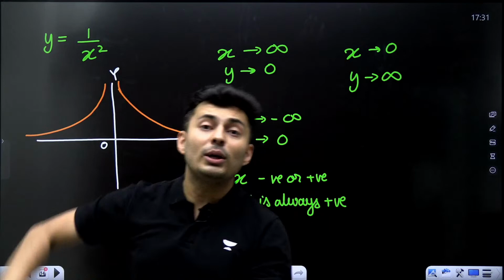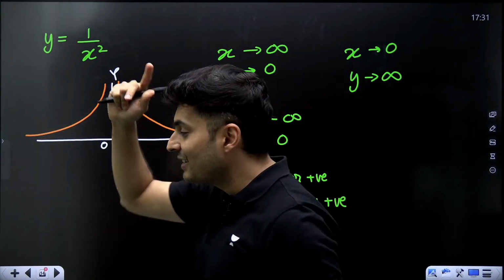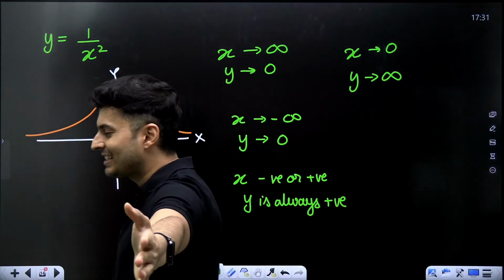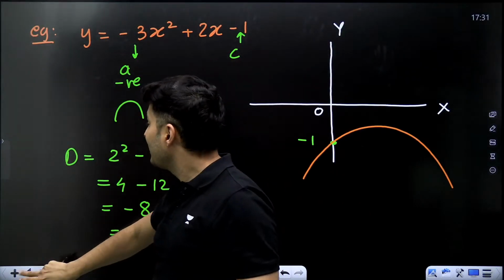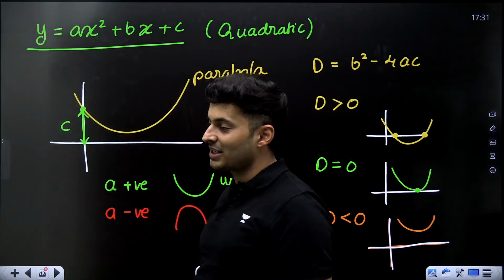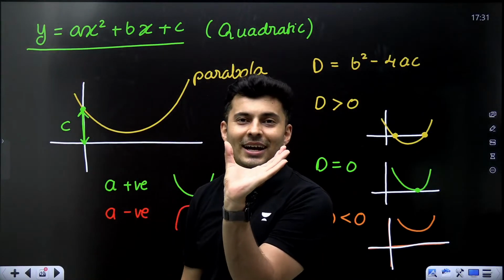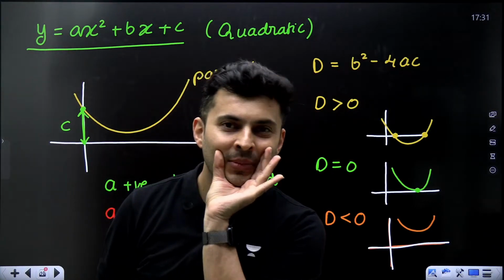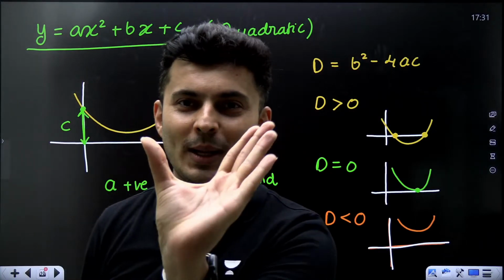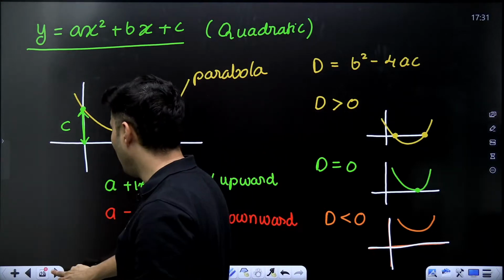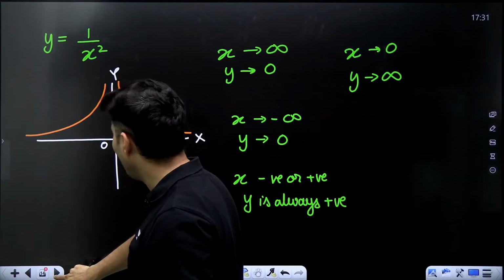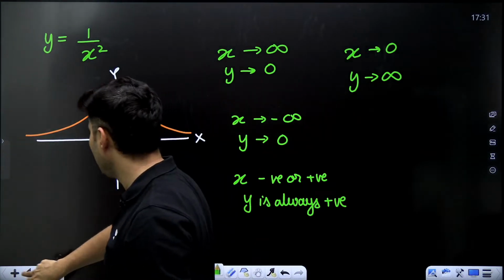If you say y is equal to x square, then how will it be, guys? If x square is there, then my dear students, it is a quadratic equation. It will just look like a parabola. It will look like your smile, no? So y is equal to x square will just look like your smile, yes or no, my dear warriors? Very good. Moving on to the next equation.